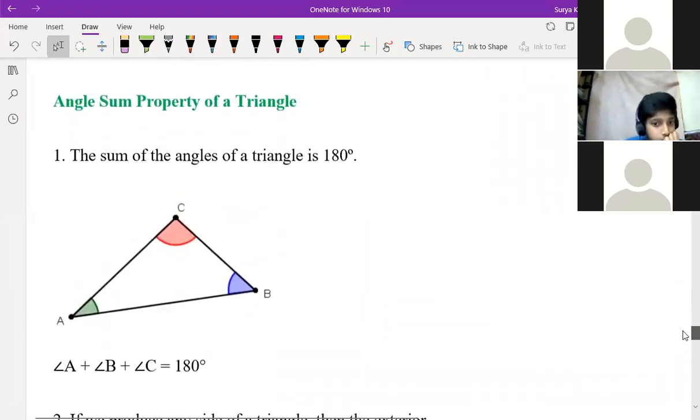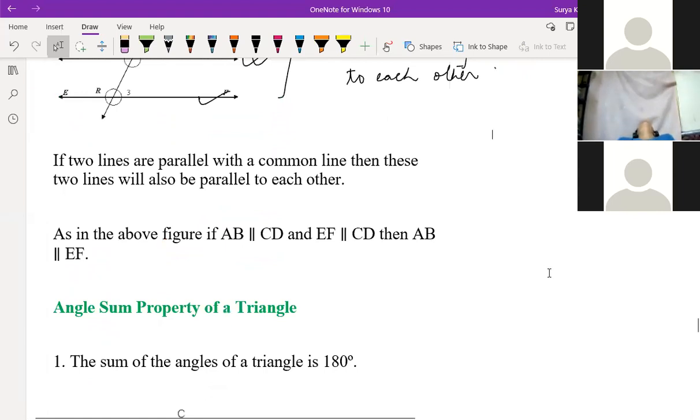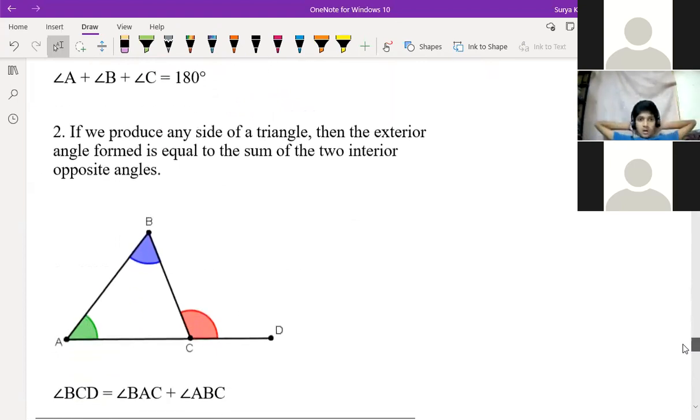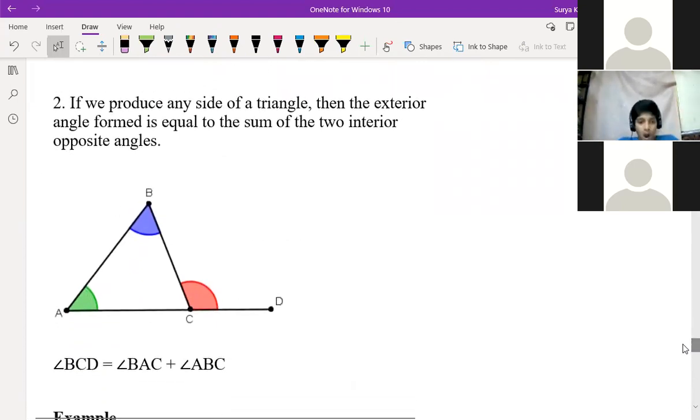Angle sum property everyone knows. No need to teach this one. Angle A plus angle B plus angle C is equal to 180 degrees. This one everyone knows, we read it right before. The exterior angle is equal to the sum of the two interior angles.